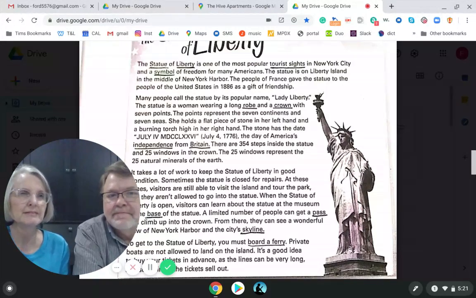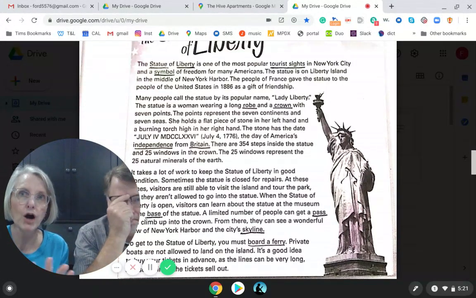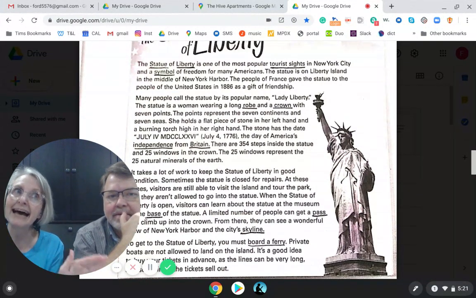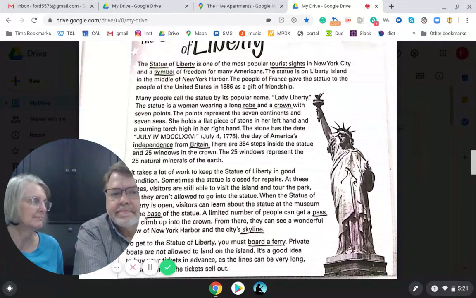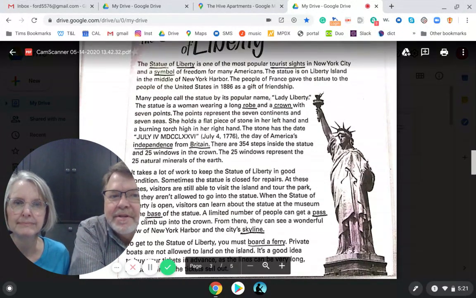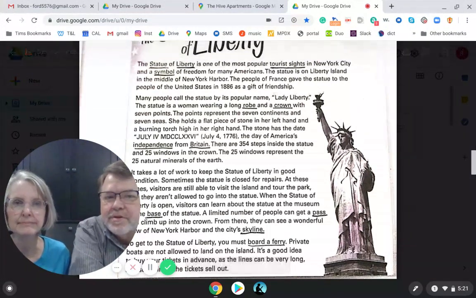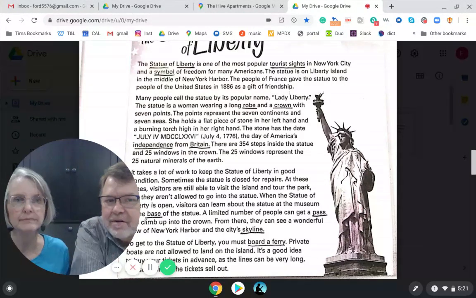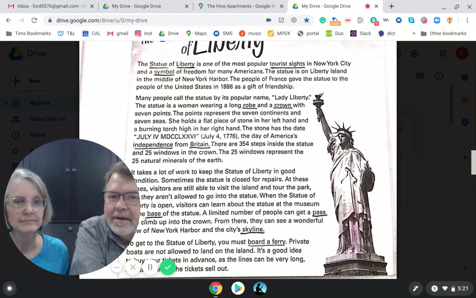So that's really what a symbol is. It's something that you draw or make or have, and when you see that, you think about the other thing. Now, I didn't underline this on the next line, but it says "Lady Liberty" in quotes. That's because it's a nickname. It's not named that, but people call it that.